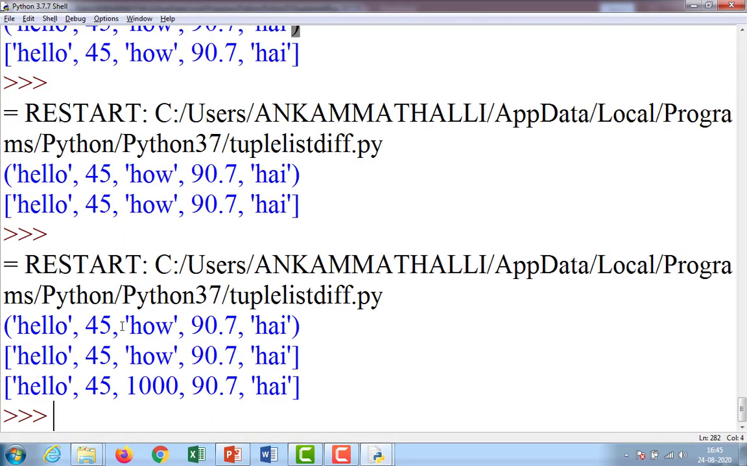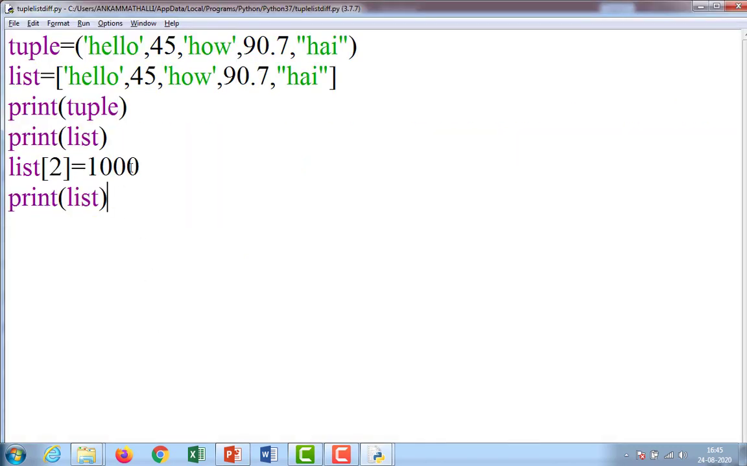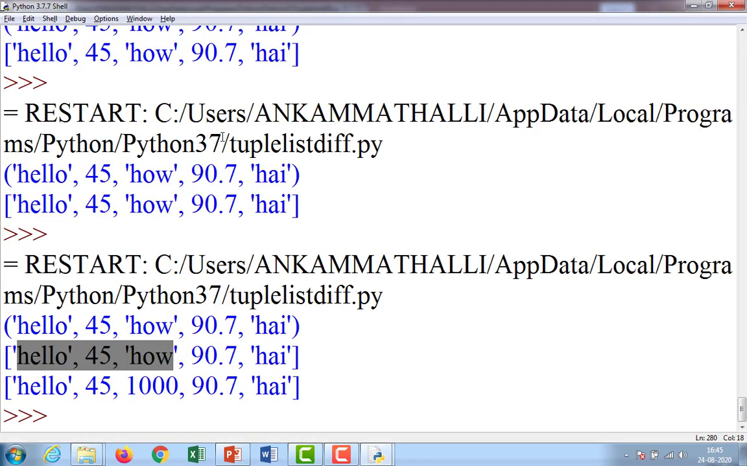If we observe this, in the first list it is how. After that I modified the third element, that means the second one. List of 2 means the third element, from 0: 0 1 2. So the third element is how, but now I am going to modify that one as 1000. In the case of tuple, suppose you do like this, tuple of 2 is equal to 1000. Observe here, in tuple this is how. Observe here, is it going to modify or not?